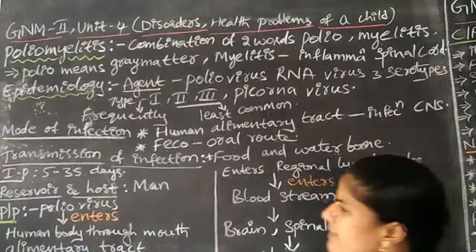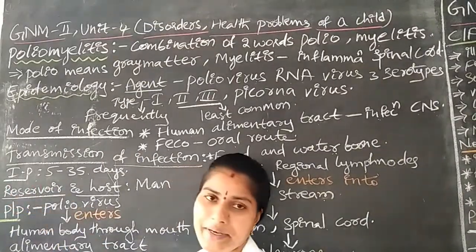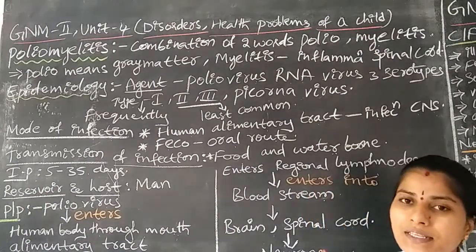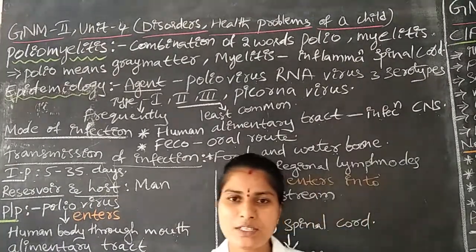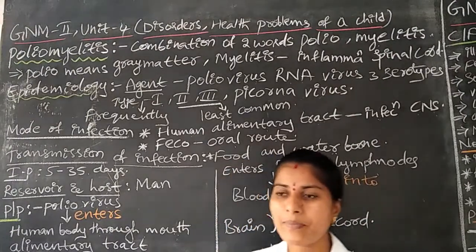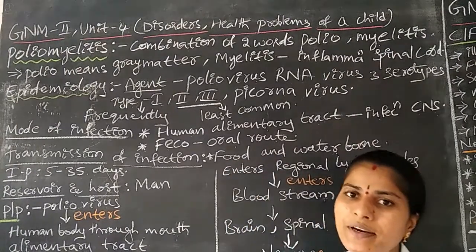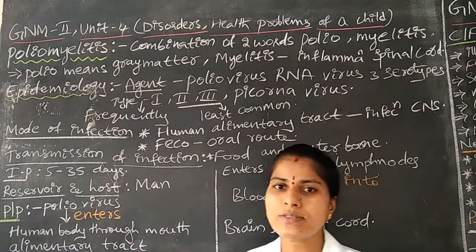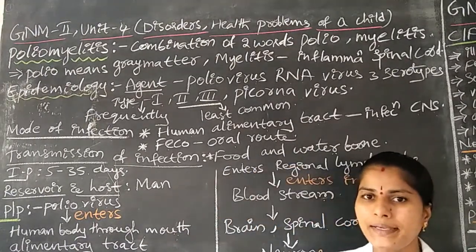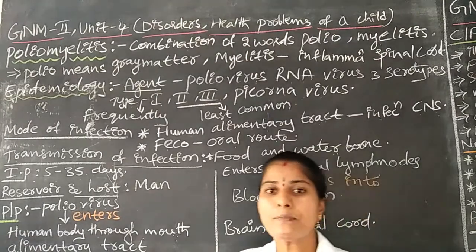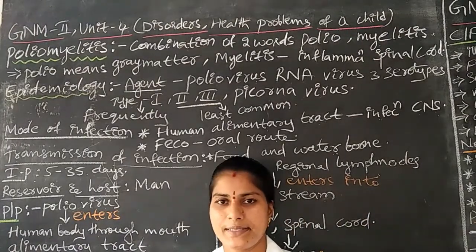Next is the incubation period. Once the virus enters the body, from the 5th day to 35 days there are no symptoms. The virus is there in the human body, but the symptoms will not be produced for up to 35 days.